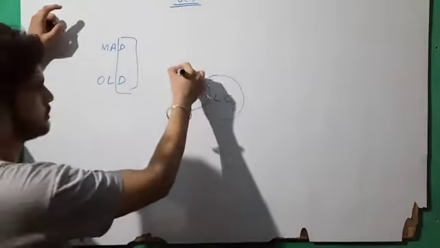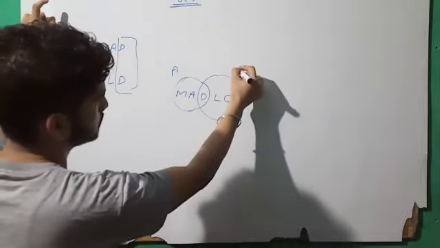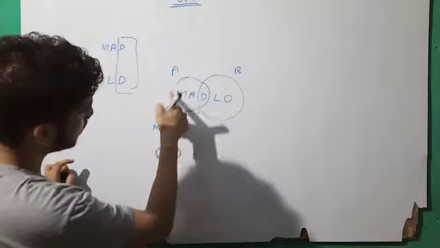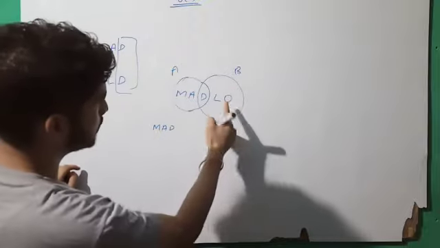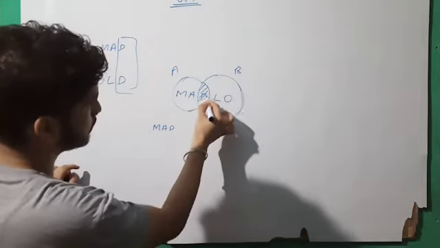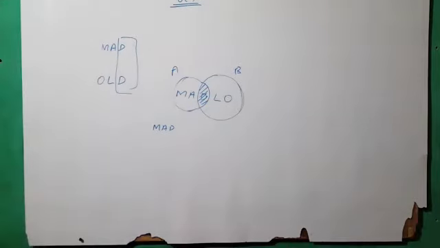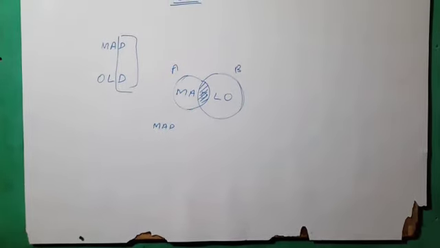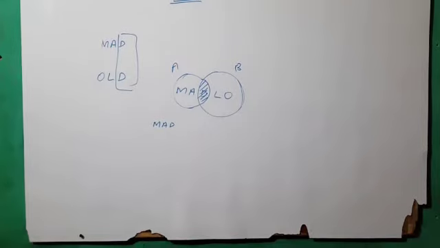Set A contains the elements M, A, D, and set B contains O, L, D. So there is an overlap of the element D. We can say that these two sets are overlapping sets. If there is no common element, then we can say that these two sets are disjoint sets. The rest of the questions are your homework.